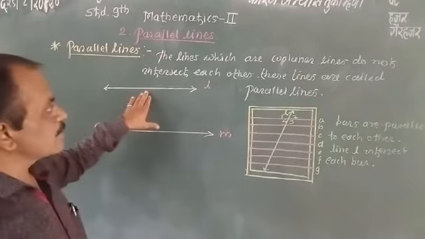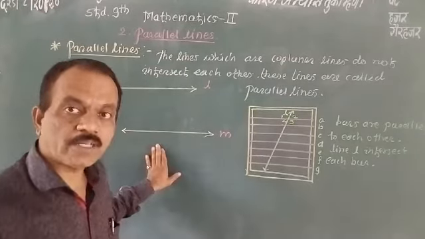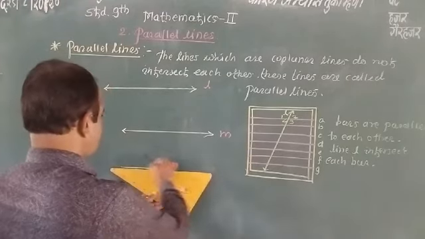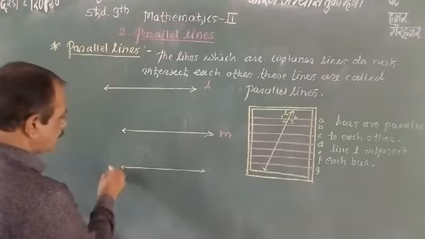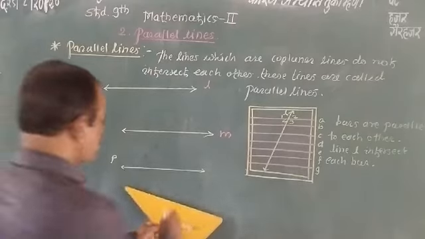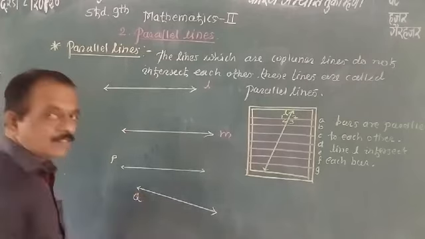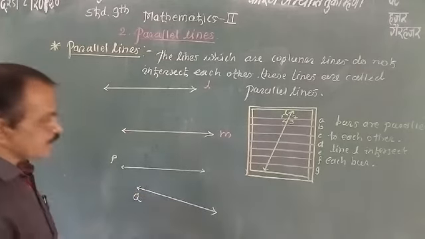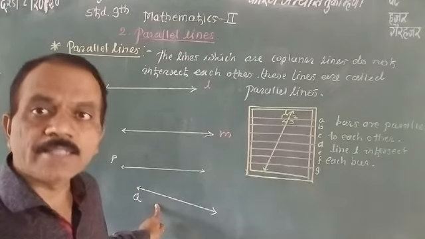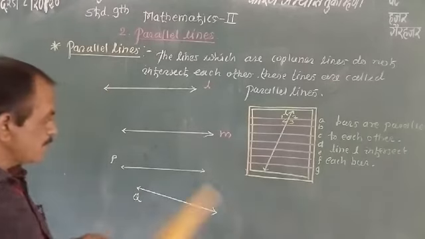Now we have seen lines that are parallel, and another concept is lines that are not parallel. That means when we draw one line, give the name P, and another line, give the name Q. These two lines are coplanar lines, but they intersect each other at one point.